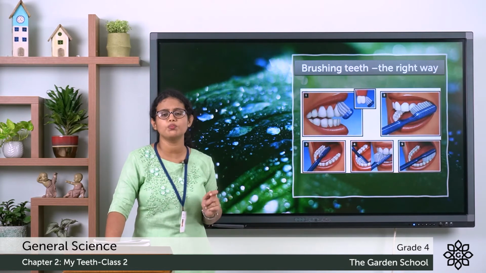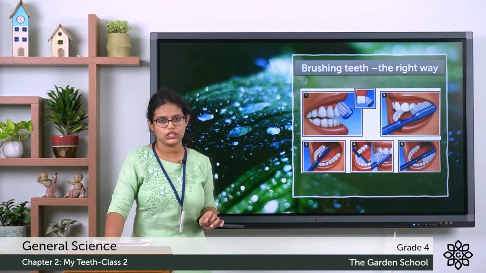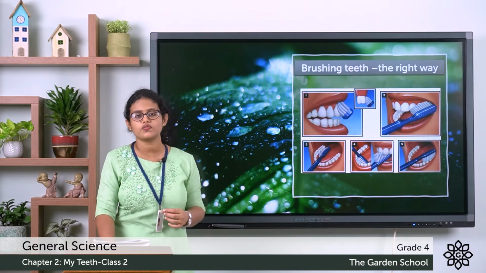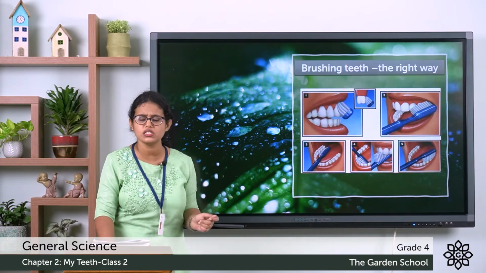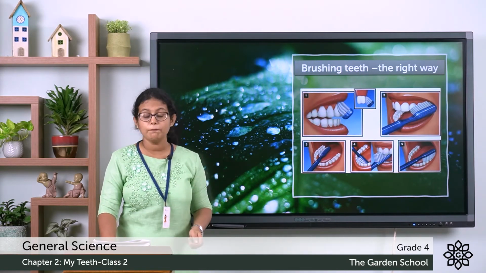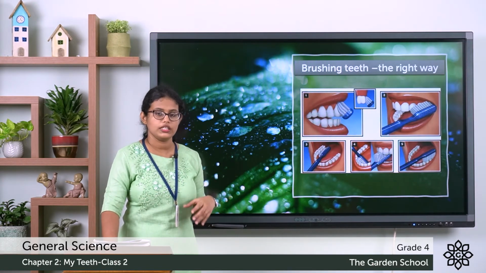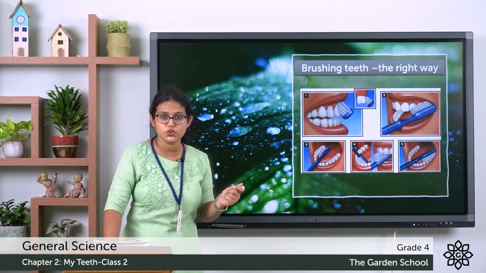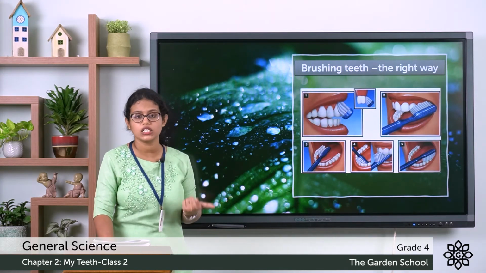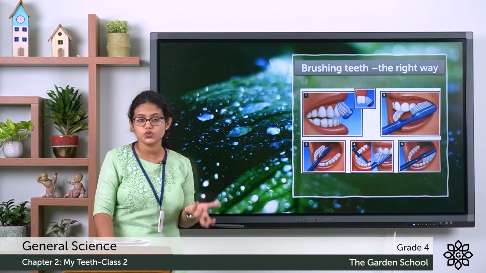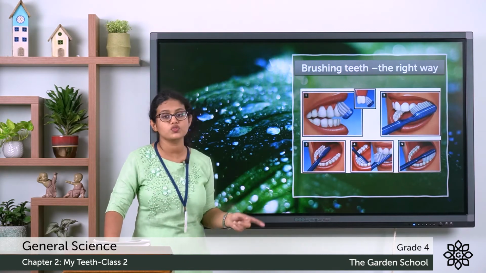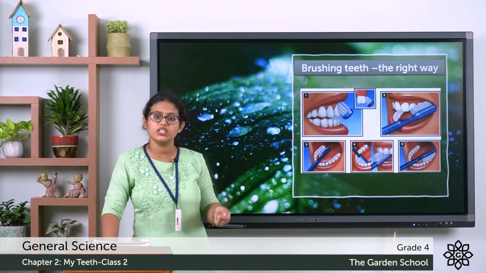So first you need to brush the front of the teeth, as you can see in the picture here. You have to brush it gently for a few minutes. Then you have to brush between the teeth. Then you have to brush on the crown, the part that is visible. Then you have to brush at the back of the teeth.